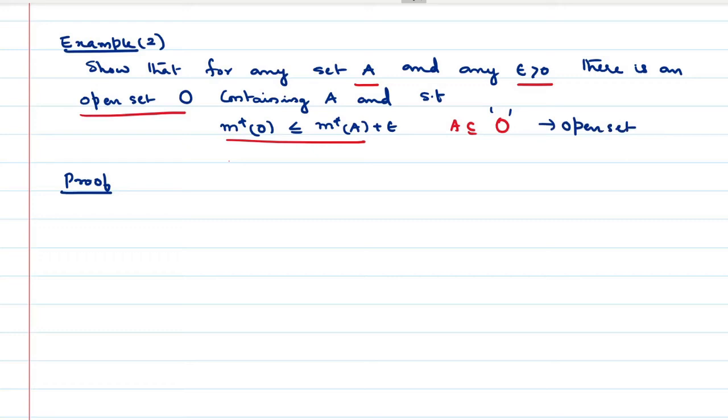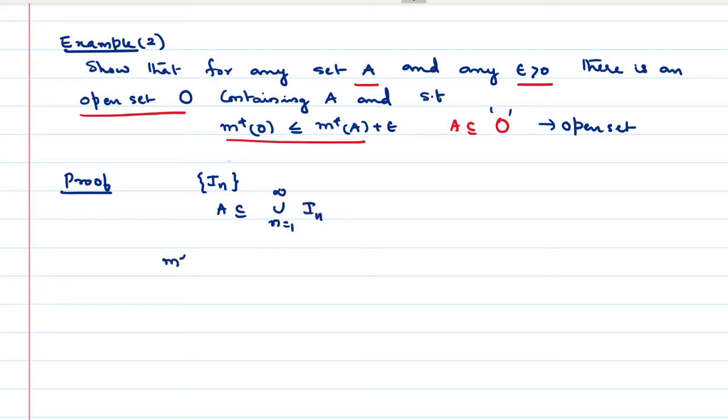So we are going to find m star of O and m star of A. m star of A is the outer measure. So if it is the outer measure, there should be a collection of intervals, right? Let In be a collection of intervals that covers A. That means A is a subset of union n is equal to 1 to infinity In. Is it right?